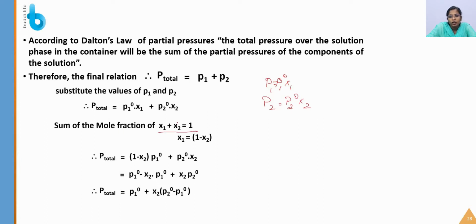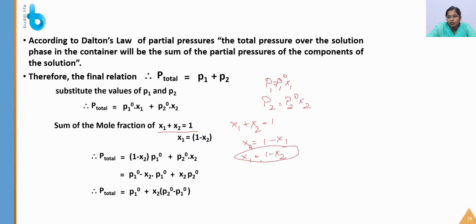So we are going to substitute X2 in the case of X1, or X1 in the case of X2, and rewrite this formula. X1 plus X2 is equal to 1, so X2 can be 1 minus X1 or X1 can be 1 minus X2.